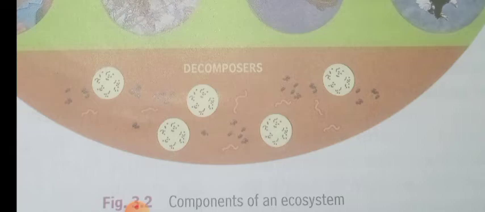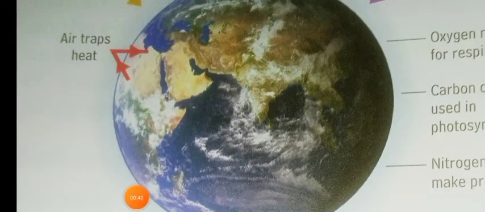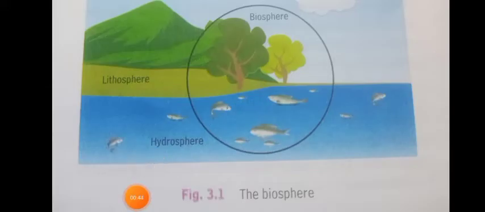They decay the dead body, and the nutrients present in the dead body return back to the environment itself. That's the work of decomposers. Do you understand, children? Air, water, light, temperature, and soil make up the abiotic component.